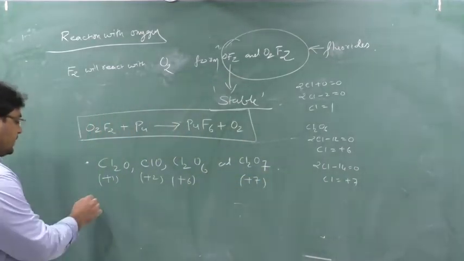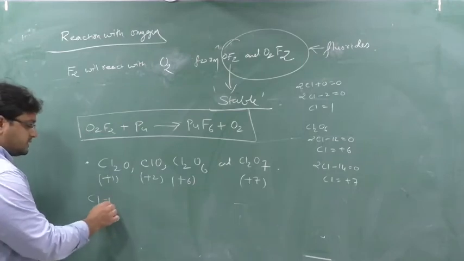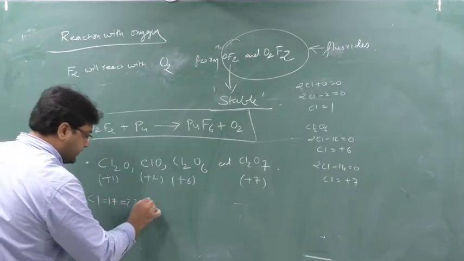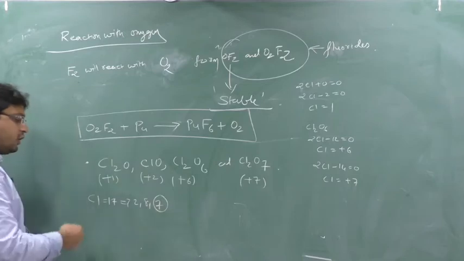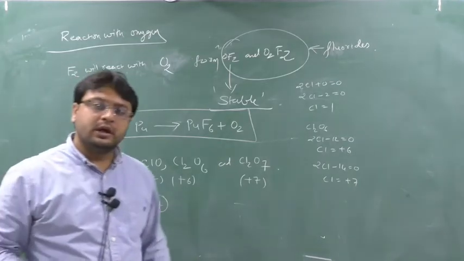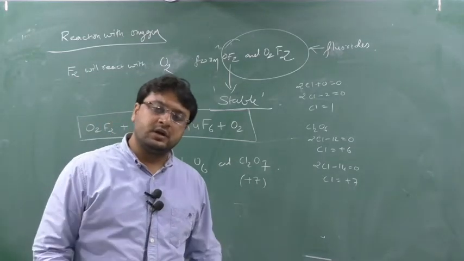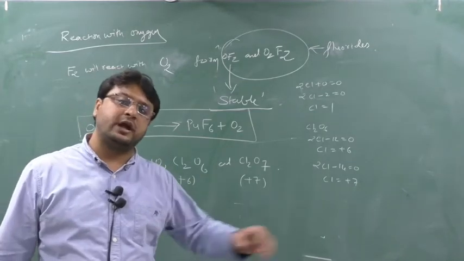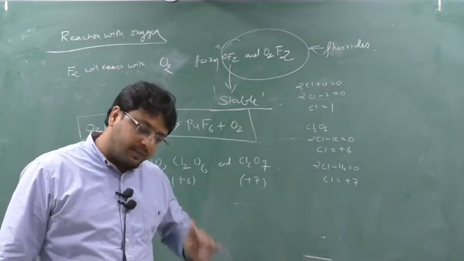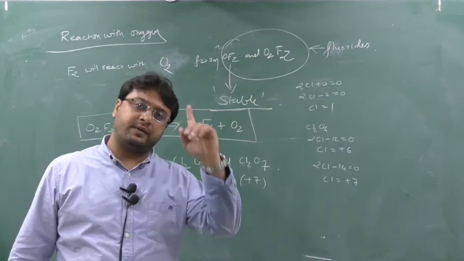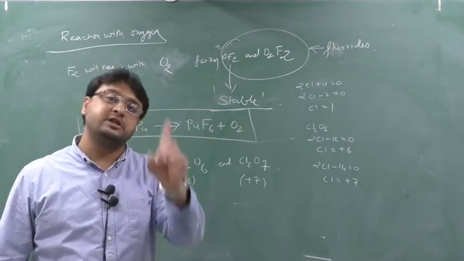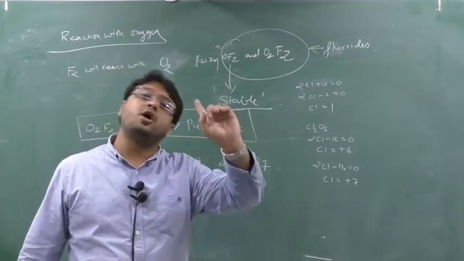Now see, the chlorine electronic configuration is 2, 8, 7. Plus 7 means it has lost all the 7 electrons. So now what will the tendency be, to gain or to lose? If chlorine has lost all the electrons, it will have a strong tendency to gain electrons, meaning it will undergo reduction, meaning it will act as an oxidizing agent.